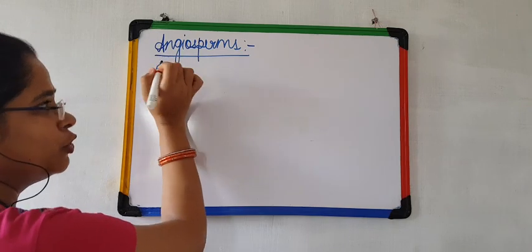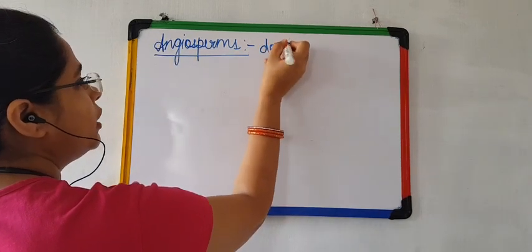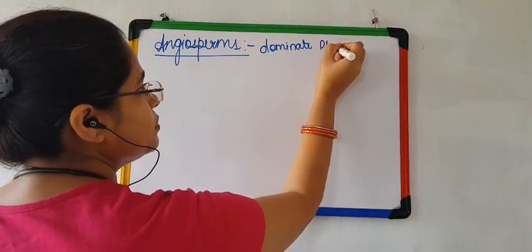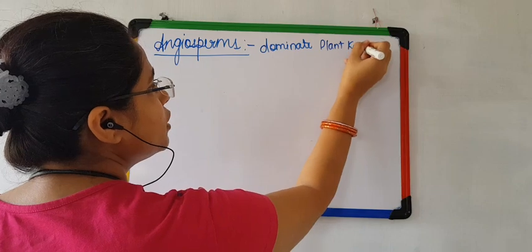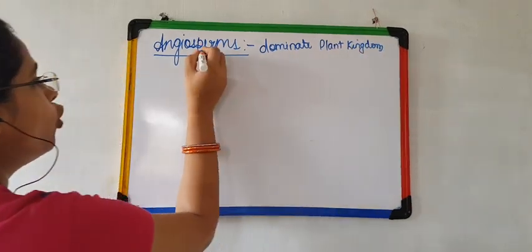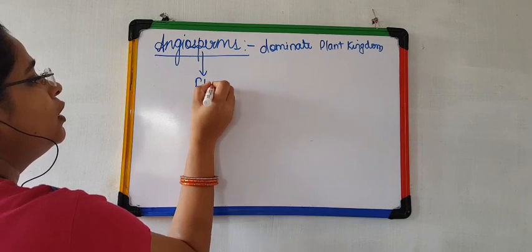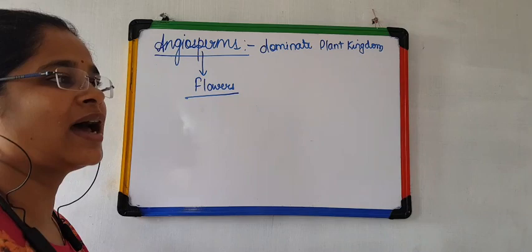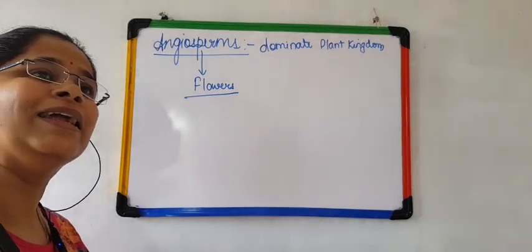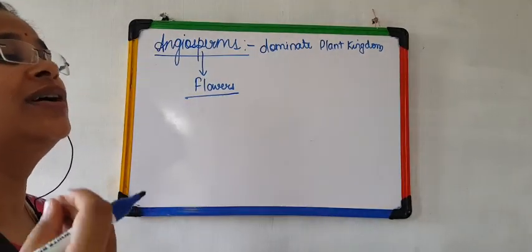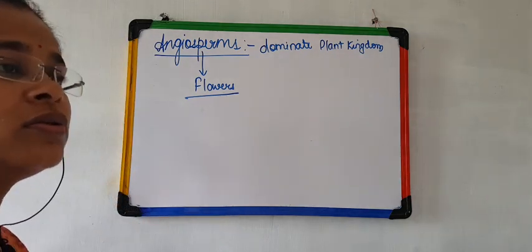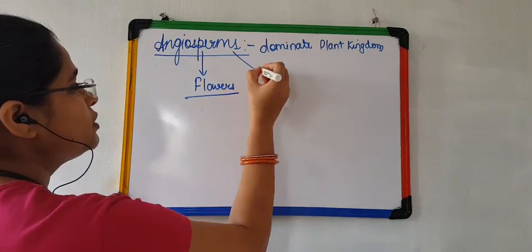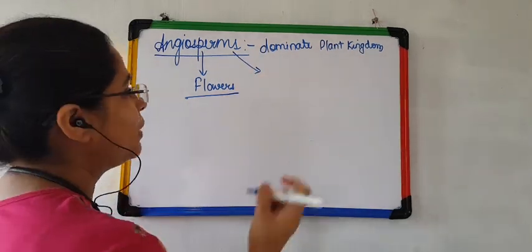Now these angiosperms, they dominate the plant kingdom. We know why do they dominate the plant kingdom? They dominate the plant kingdom because they are able to produce a structure which holds a very aesthetic importance, required in day-to-day life, has cultural, regional, religious, traditional value. That structure is the flower, right?